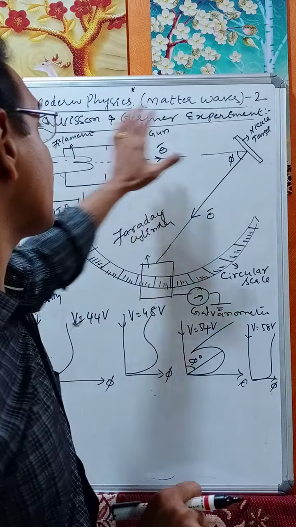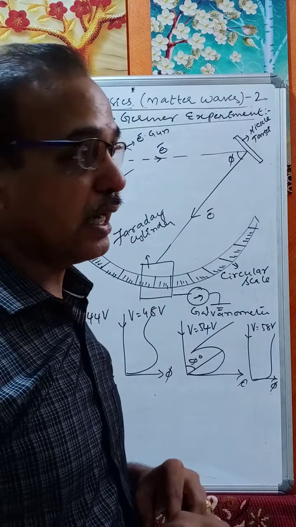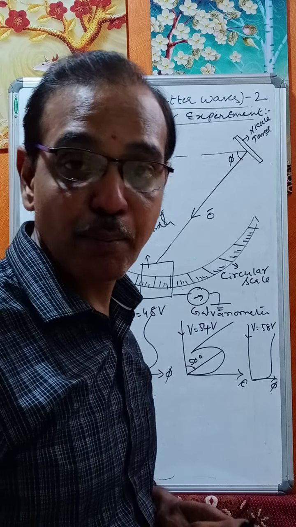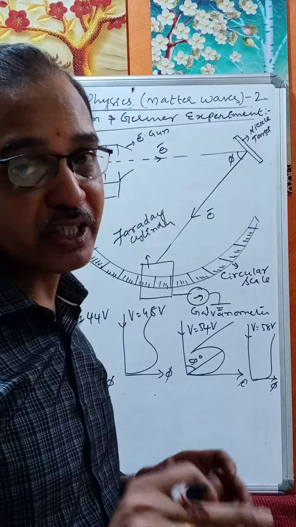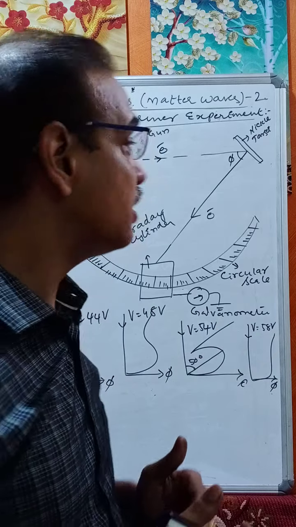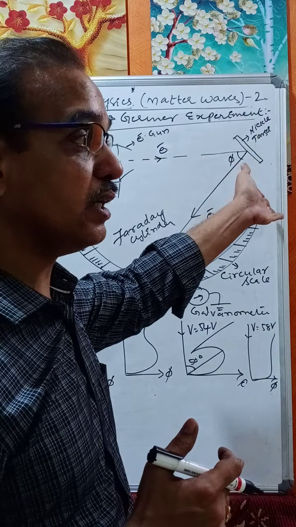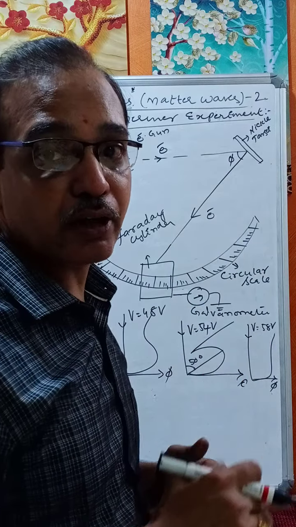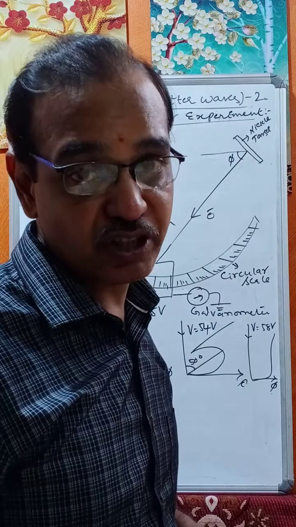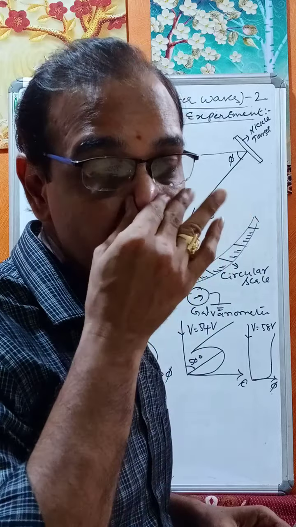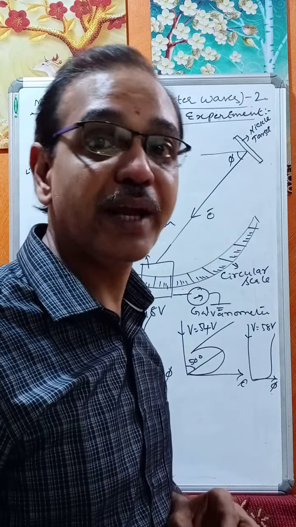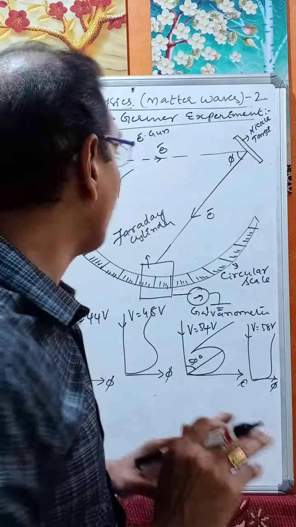Davisson and Germer proved that electrons behave as matter waves. Actually, this was an accidental support: they were trying to study the reflection of electrons by a nickel target, and incidentally found that electrons behave as matter waves.